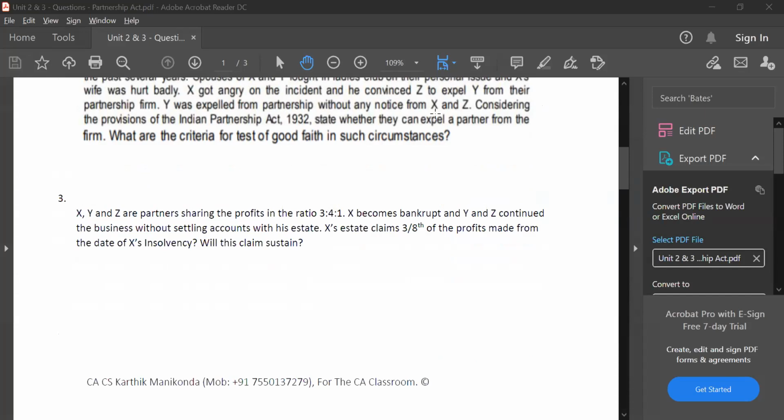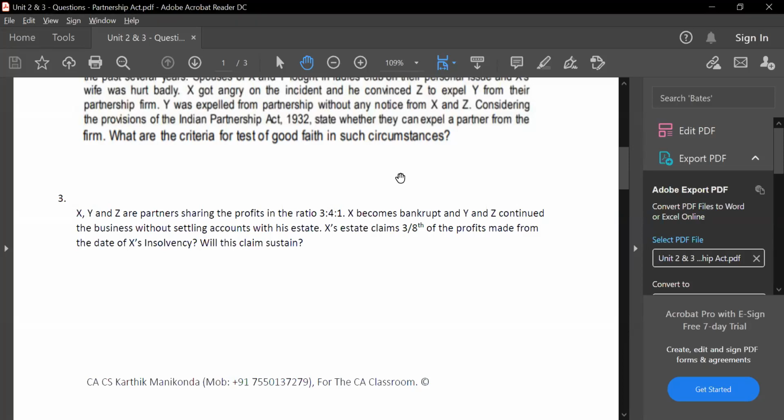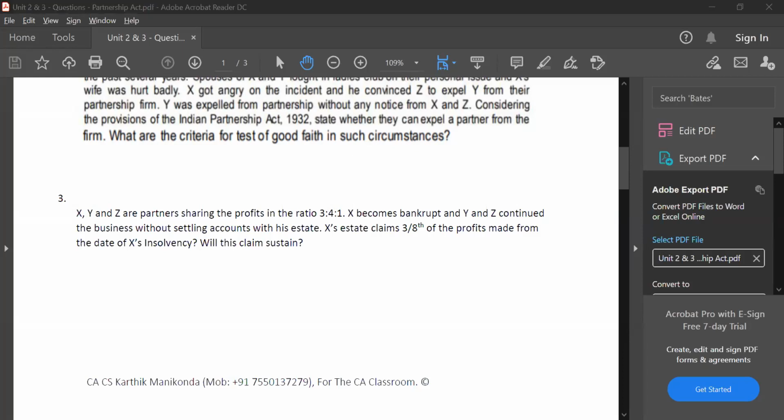Okay. X, Y, and Z are partners sharing the profits in the ratio of 3:4:1. X becomes bankrupt and Y and Z continued the business without settling accounts with his estate. X's estate claims 3/8 of the profits made from the date of X's insolvency. Will the claim sustain?